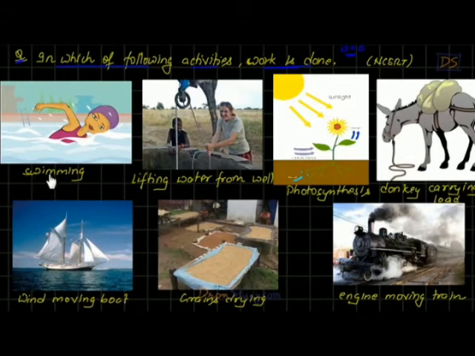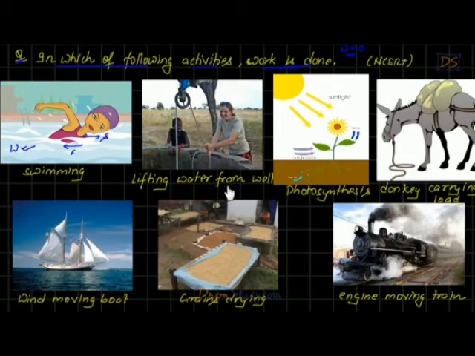Okay. So this is swimming, students. So you can see somebody is swimming. So is there any work being done? As per physics, obviously as per physics you have to tell. What do you think, students? See, students, this lady is applying force. Obviously she is applying force on water, right? And obviously there is displacement here. She is moving, right? She is swimming. So what do you think, students? Obviously work is being done. Right, students? Very simple.